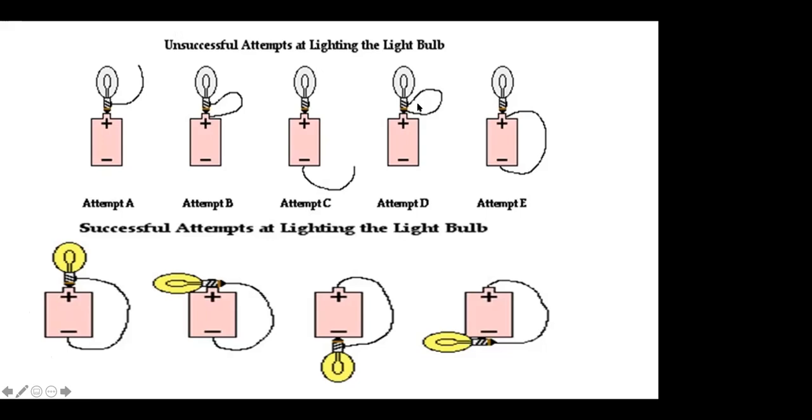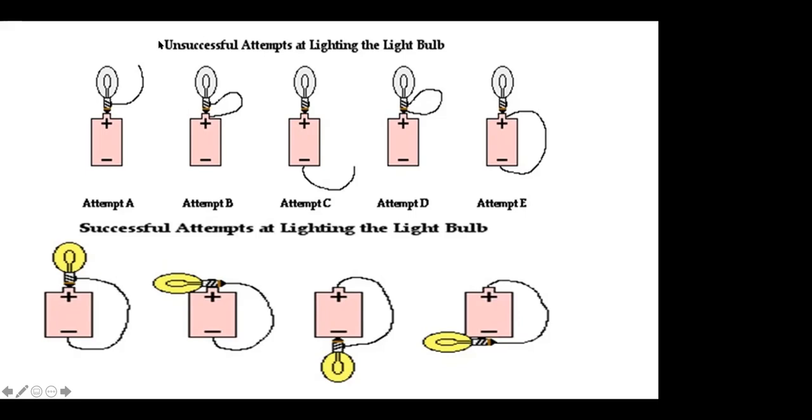What is the mistake over here? Ma'am, both are in positive, so it will not glow. What is the mistake over here? Ma'am, it goes from positive, but the bulb is not there in between. Yes, the bulb just connects the positive and negative terminals of the battery. So the bulb will not glow, because the current has to go through the bulb. The connection should be there from the bulb.